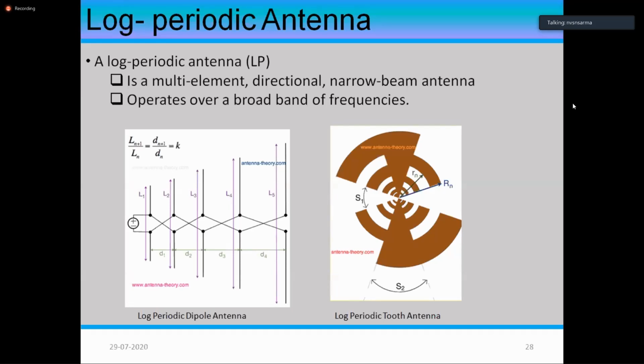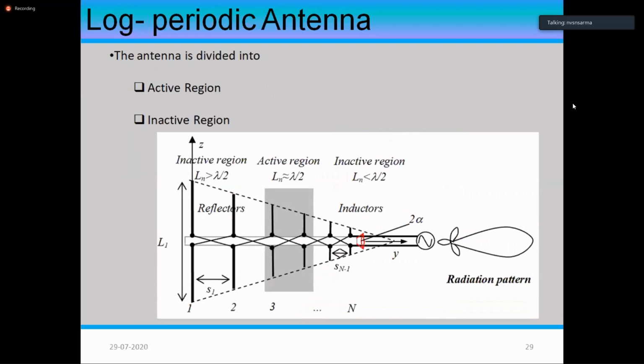Similarly, a log periodic tooth antenna is shown on the right side. And there again, as you can see, there are three regions. One is an active region. There are two inactive regions on both sides of this. They are meant to see that the signal propagates properly within the antenna structure, so that the antenna can radiate over a wide frequency range without much change in the performance. The radiation pattern, how nicely it is coming up, is also shown on the rightmost.